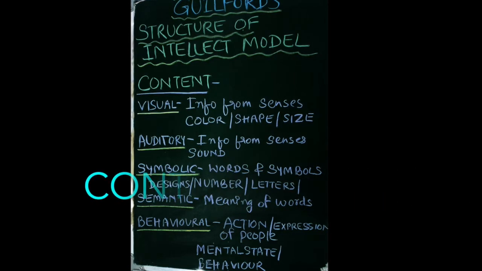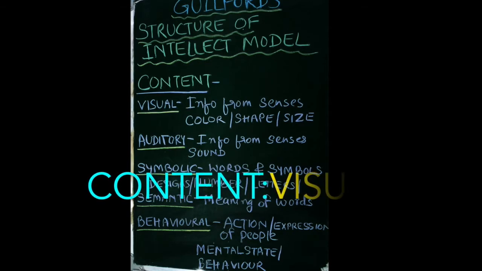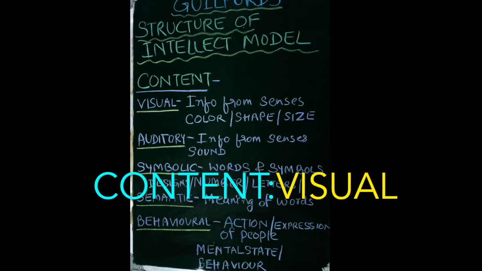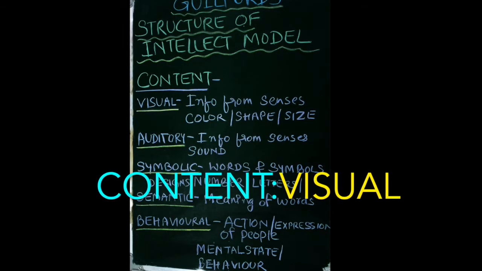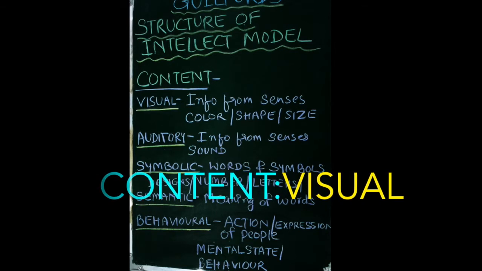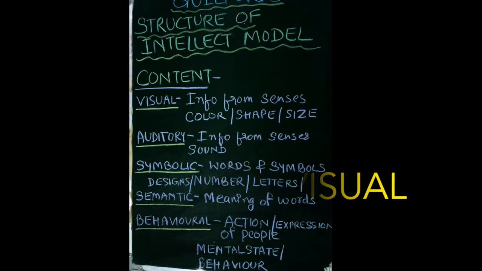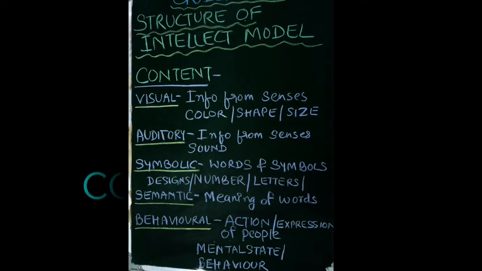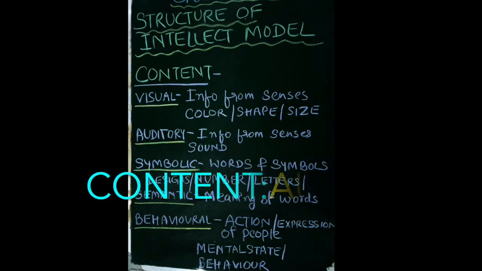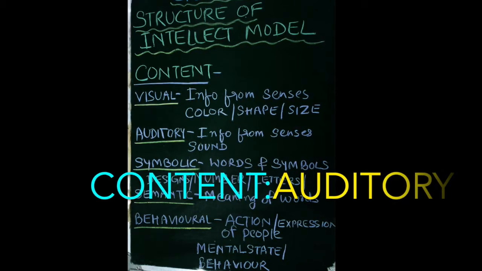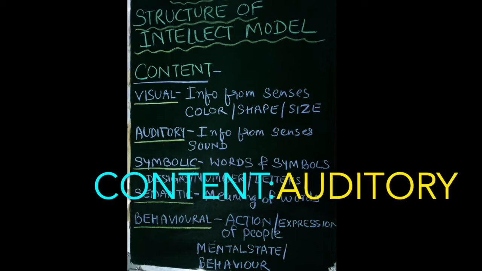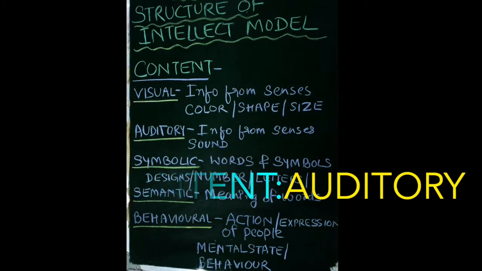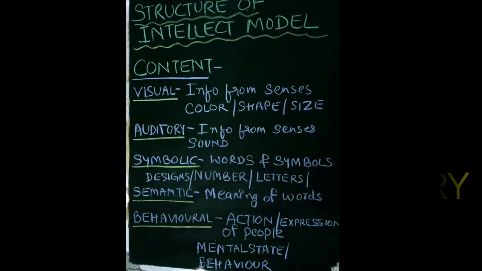Visual. The first sub factor under the factor content is visual. Visual means information from senses, so colors, shapes, and size come under the visual factor. The second sub factor under content is auditory. It again is information from senses, but in terms of sound. So auditory means sound, any audio.